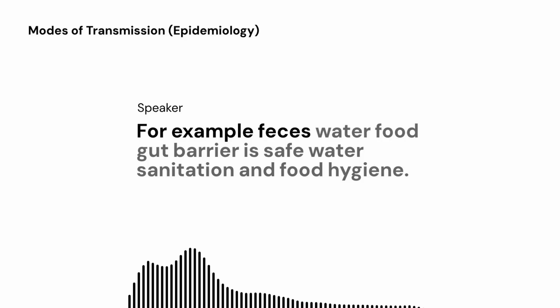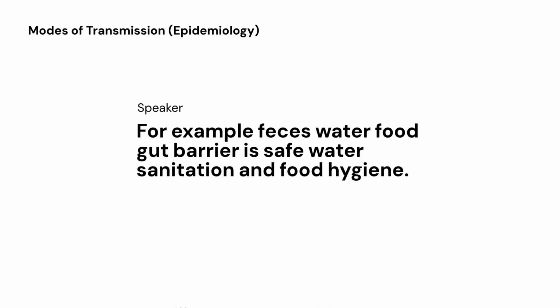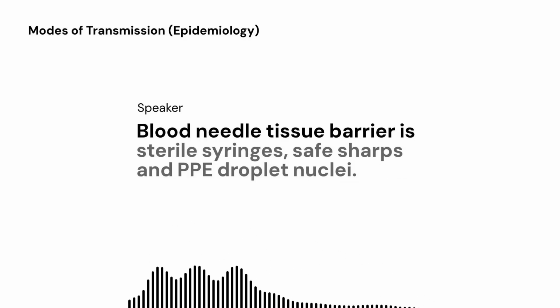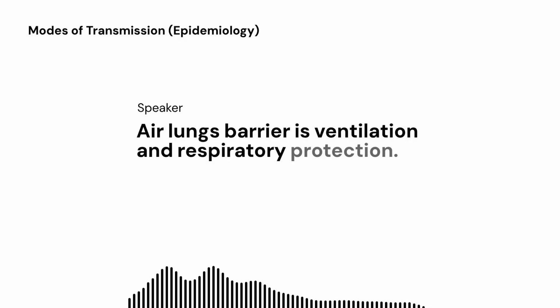For example, feces, water, food, gut. Barrier is safe water, sanitation and food hygiene. Blood, needle, tissue. Barrier is sterile syringes, safe sharps and PPE. Droplet nuclei, air, lungs. Barrier is ventilation and respiratory protection.